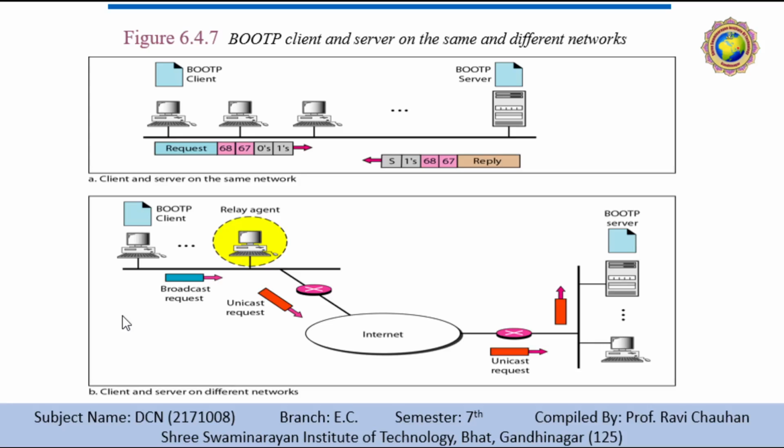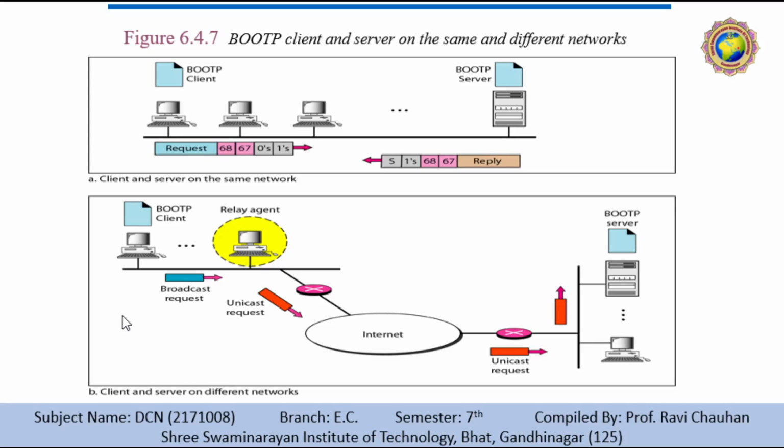However, there is one problem that must be solved. The BOOTP request is broadcast because the client does not know the IP address of a server. A broadcast IP datagram cannot pass through any router. To solve this problem, there is a need for an intermediary. One of the hosts or a router can be configured to operate as an application layer relay. The host in this case is called a relay agent.